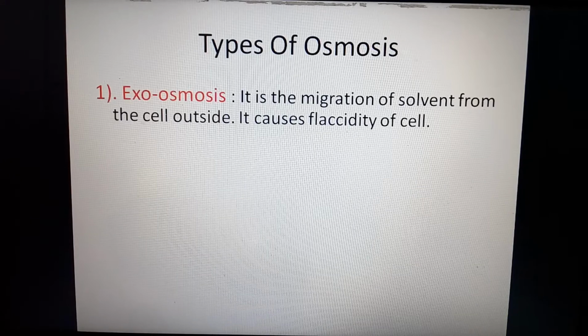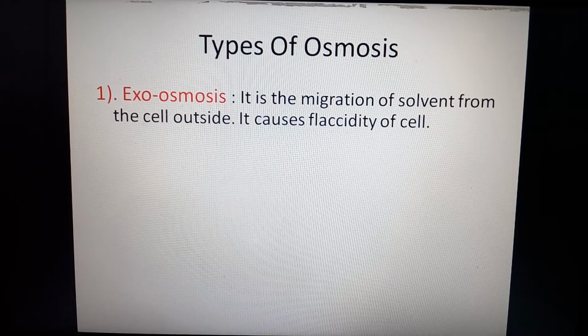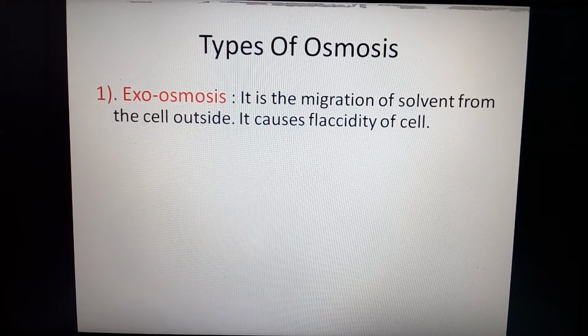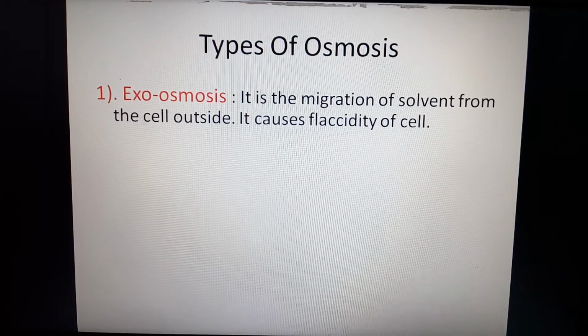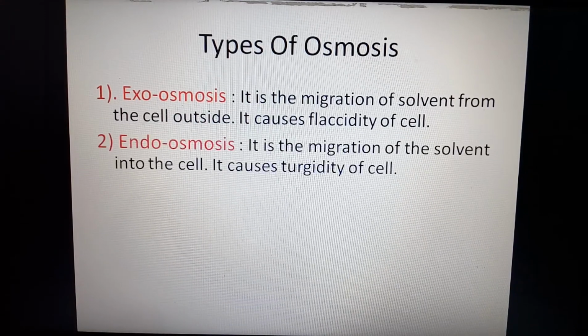Types of osmosis. Exosmosis. When we place the cells into a hypertonic solution, what happens? The water molecules start to move outside the cell. If water in the cell cytoplasm decreases, the cell becomes flaccid, and the process is called exosmosis.